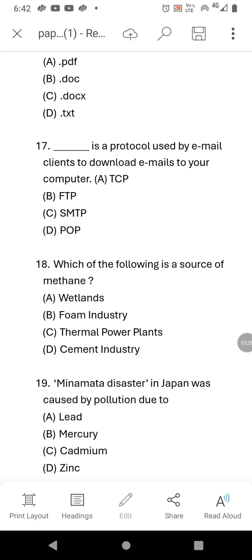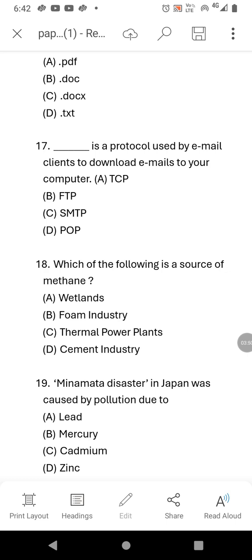Which of the following is a source of methane? Methane is mainly seen in wetlands. Wetlands naturally produce methane due to decomposition, okay, without oxygen. And foam industry is not major methane source.